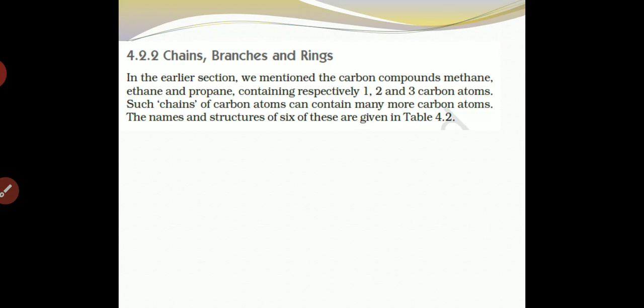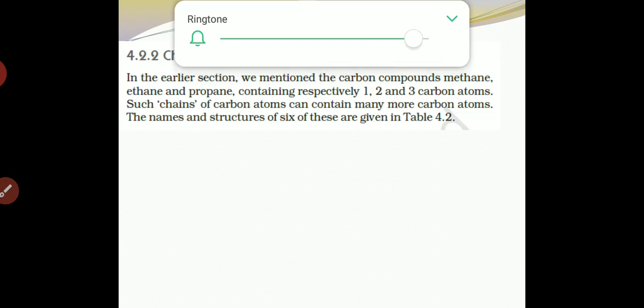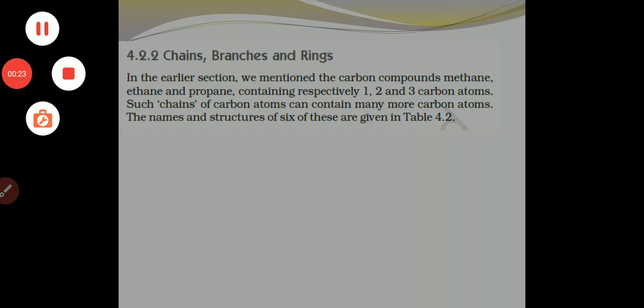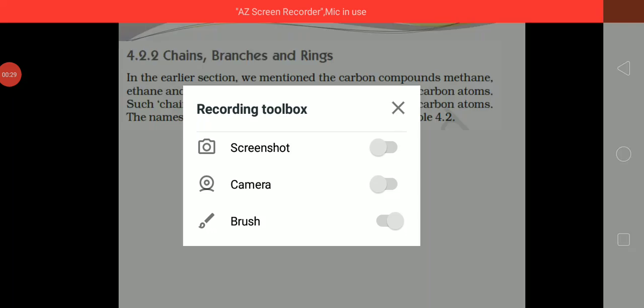Chains, branches and ring form. Okay, now different structures are there. There are three types of structures: chain form, branch form and ring form.